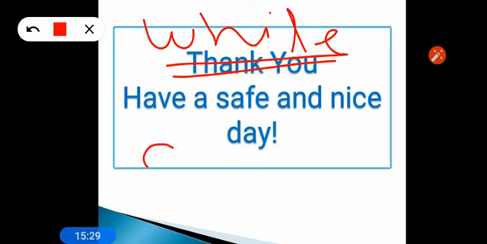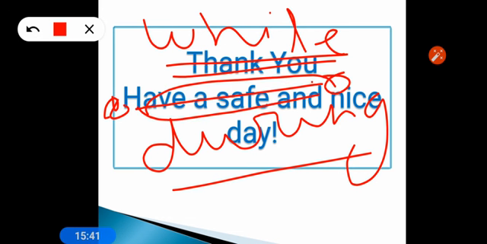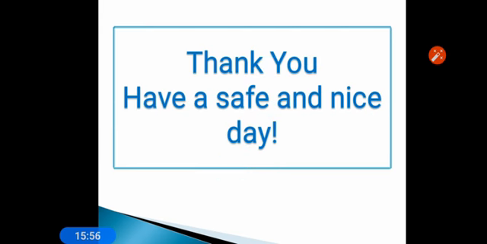And during is a preposition, which means in a particular duration, in a particular time, what was happening during this period: like during summer, during cooking, during riding, during studying, during playing. So during means in a particular time, if something was going on. These two words you also have to remember. While, in Hindi we say jabki, and during means ke dauran. They will help you solve the exercise.